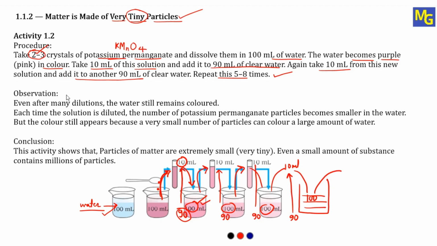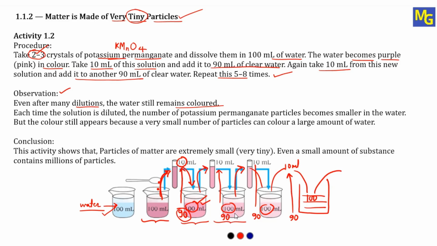Now what is the observation? Even after many dilutions, this is nothing but you are diluting. Every time you are adding 90 ml of clear water, so the water amount is increasing. Even after many dilutions, the water still remains colored. Here you can see purple color. The next one, you can also see it is still purple. Next, you can see it is still purple.